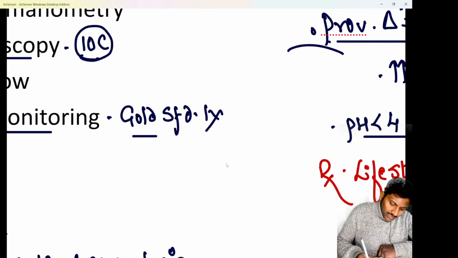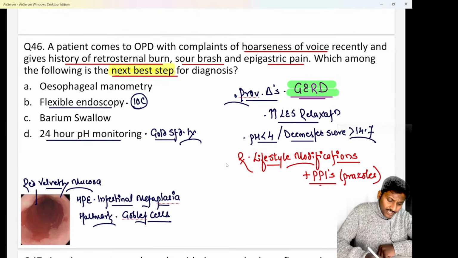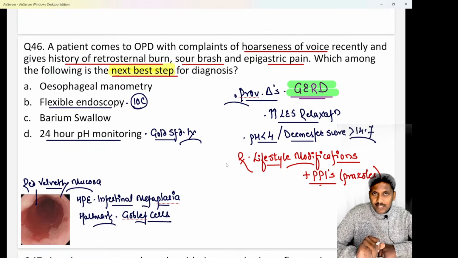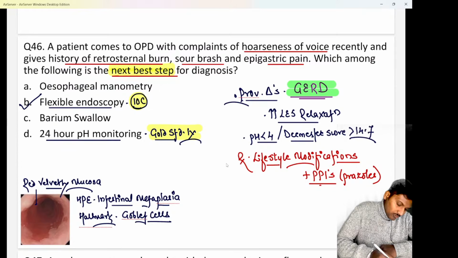I have told you multiple times in class one thing, that whenever a patient comes to you with symptoms of GERD, the first investigation that you do is the investigation of choice initially, or do you directly go for gold standards? So initially we always go for the investigation of choice. Reason: in 90% of cases, the investigation of choice will give us the diagnosis. Only in 10% of cases it may not confirm the diagnosis. So in patients of GERD, always remember the investigation of choice is option B, that is flexible endoscopy or an upper GI endoscopy to be done. This is the next best step.